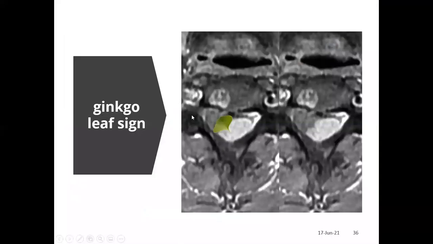Another is the ginkgo leaf sign. This is the pattern of the ginkgo leaf sign seen in spinal meningiomas. When the spinal meninges are involved and compress the spinal cord, you will see this ginkgo leaf sign. So it looks like that in spinal meningiomas, and this is called the ginkgo leaf sign.